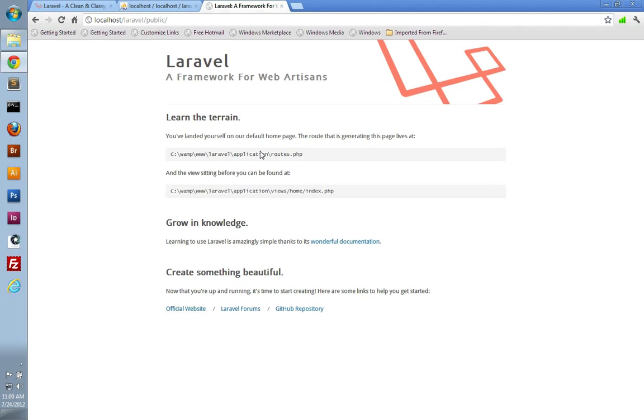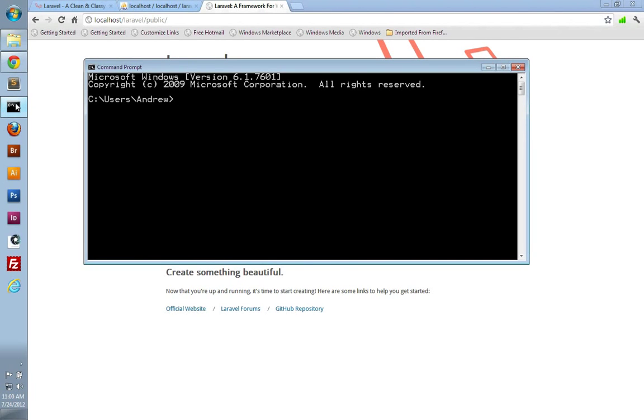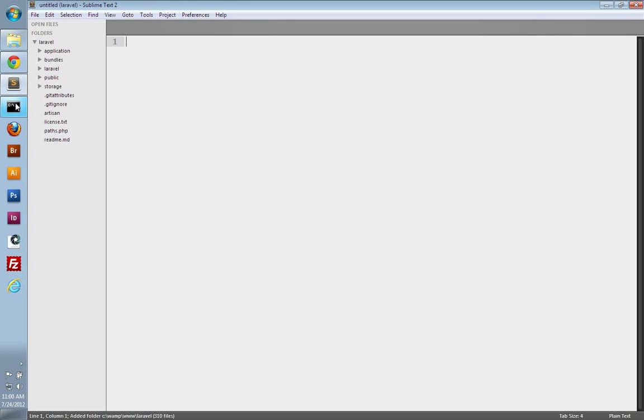So we're going to need to open our text editor so that we can edit the framework files. I'll be using the Sublime Text 2 editor. You can use whatever editor you would like. I choose to launch Sublime from my command prompt, as this allows me to both open Sublime and the files that I want to edit at the same time. So I'm going to change directories into my web root and into our Laravel application folder. And from here I can run the Sublime command with a period, and that will launch Sublime and open the current directory. There we go.